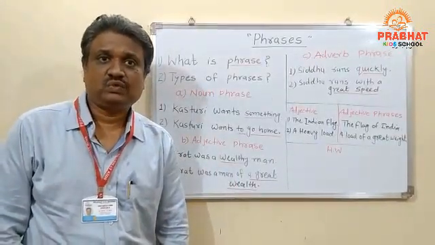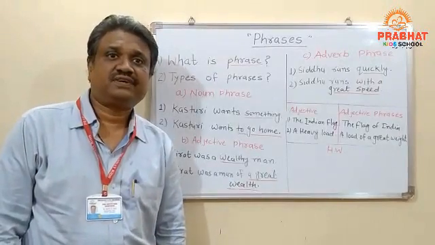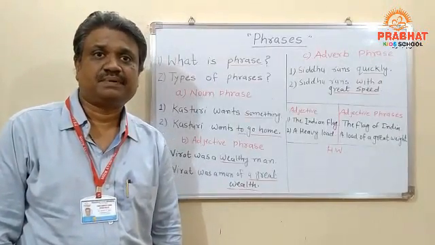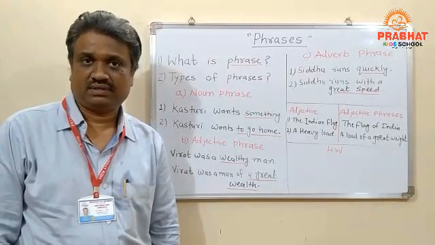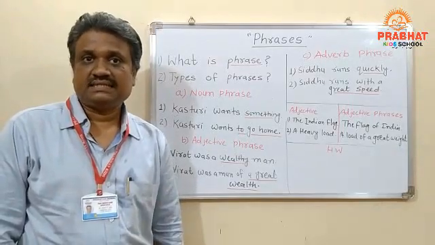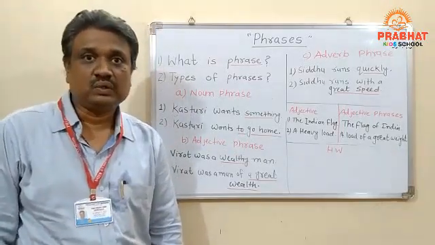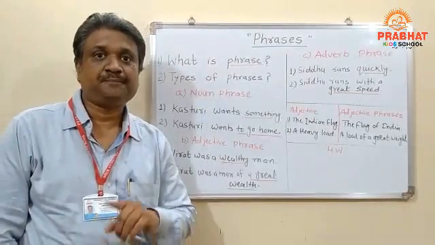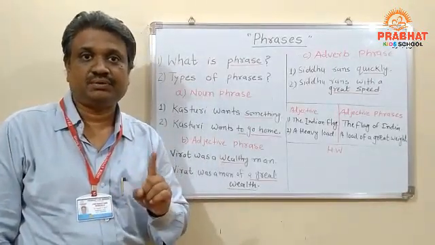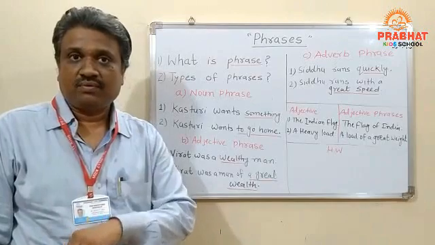In both sentences, you will notice, first we have a single word describing a person or a thing denoted by a noun. Yes or no? Yes. In the second sentence, a group of words describes a person or a thing denoted by the same noun.